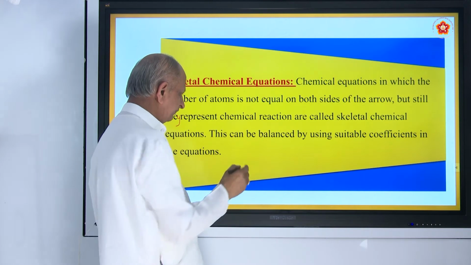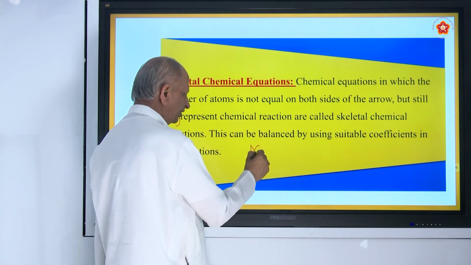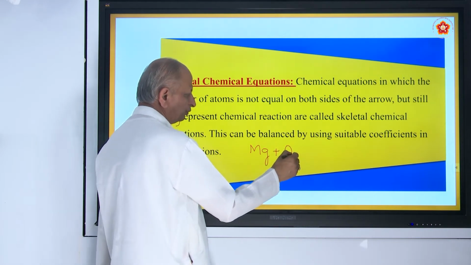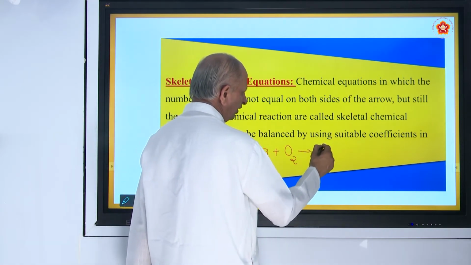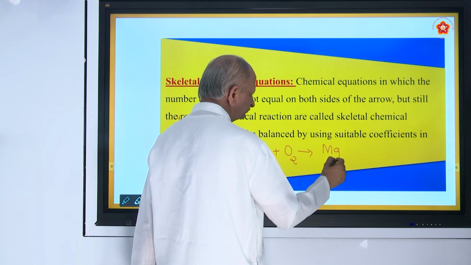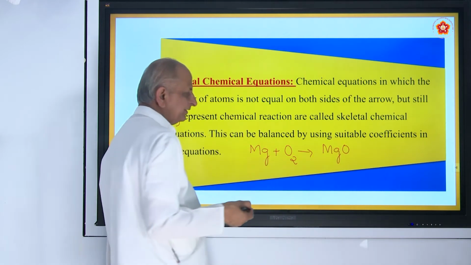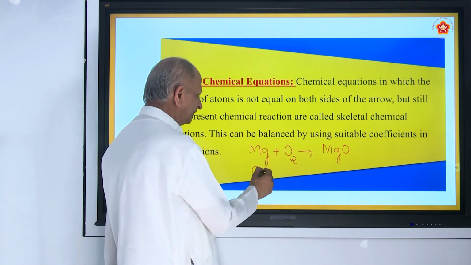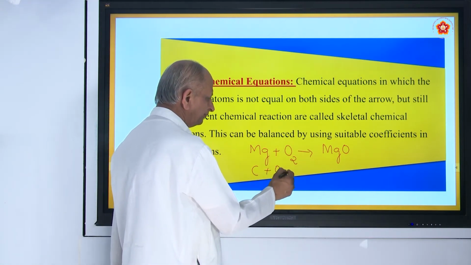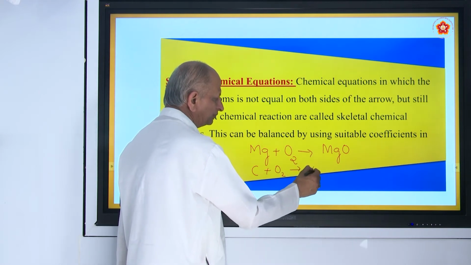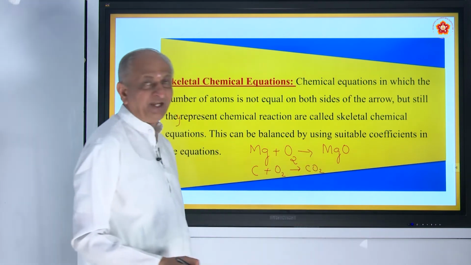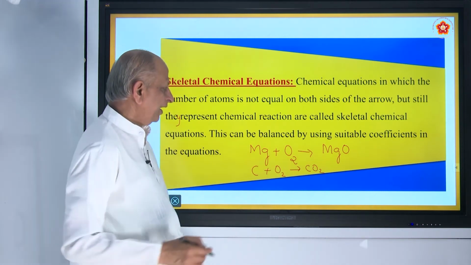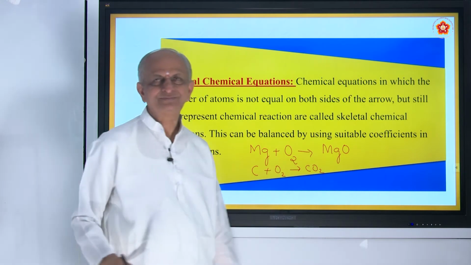So, any equation, for example, what you have just seen, burning of magnesium, Mg plus O2 gives MgO. So, magnesium plus oxygen gives magnesium oxide, or carbon plus oxygen gives carbon dioxide. All these are called skeletal reactions. Of course, these are not balanced.